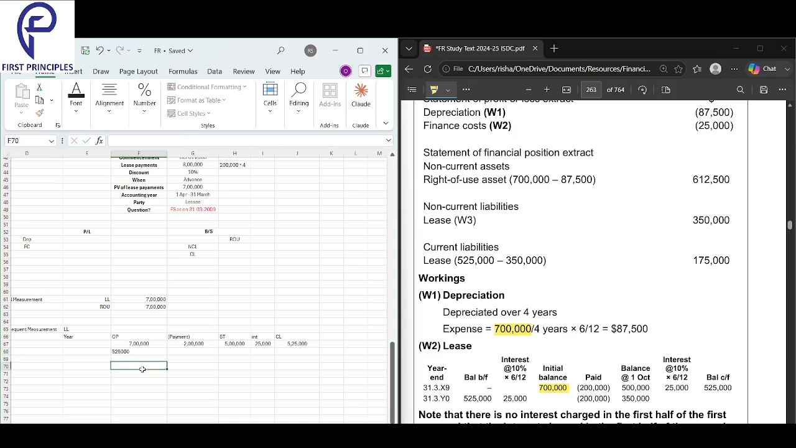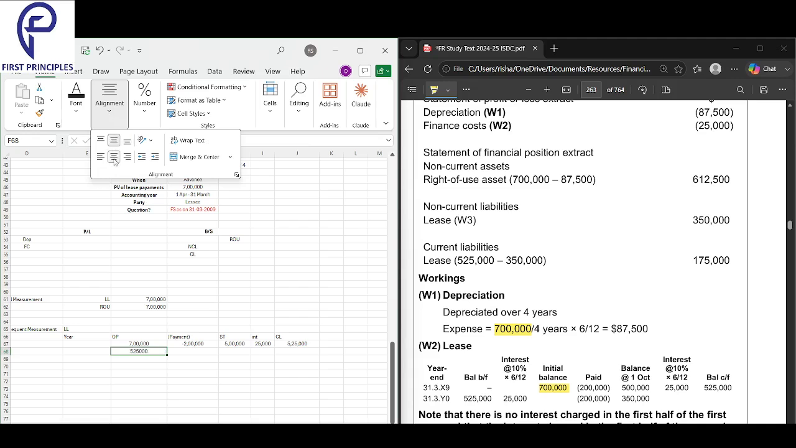525,000, we carry it forward to the next year. But in the next year also, if you focus, what is happening? We carried 525 as the opening balance. 525 is the opening balance in the next year.